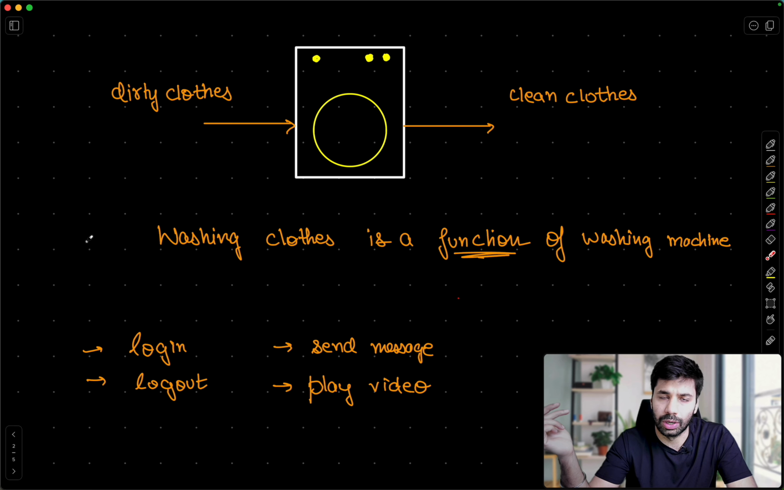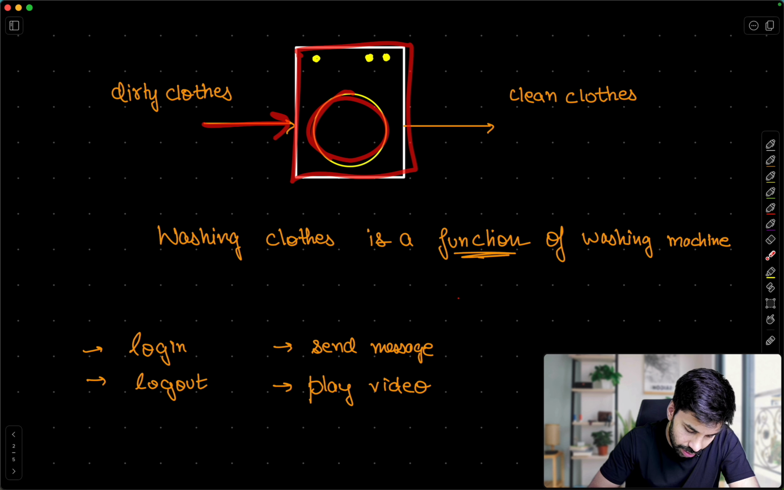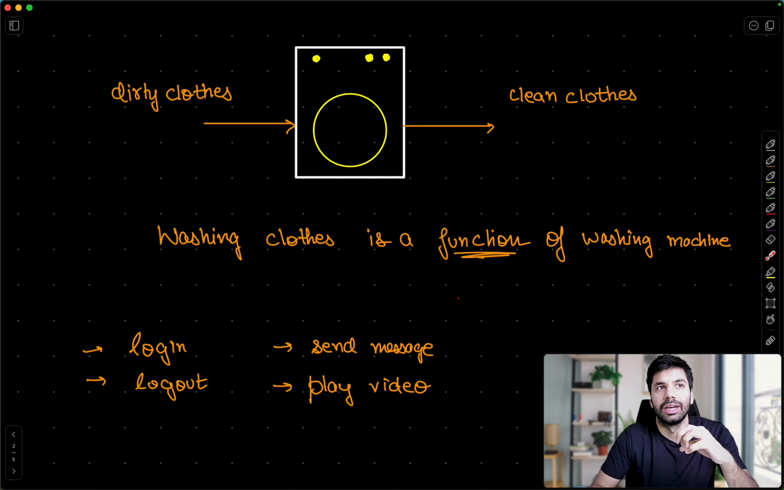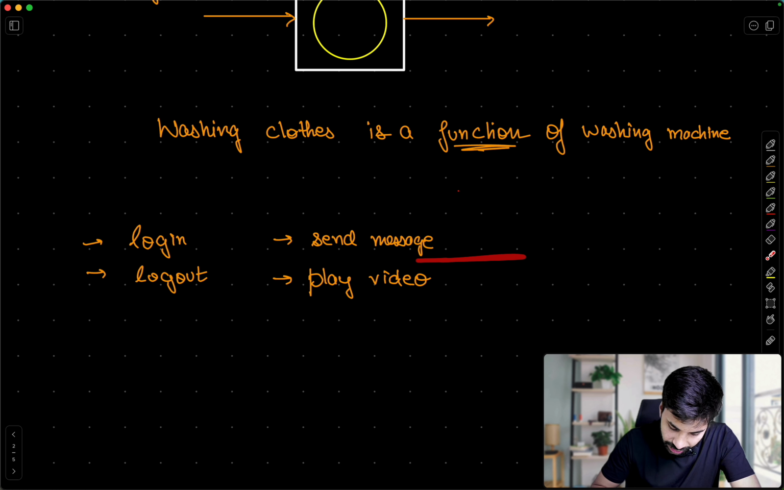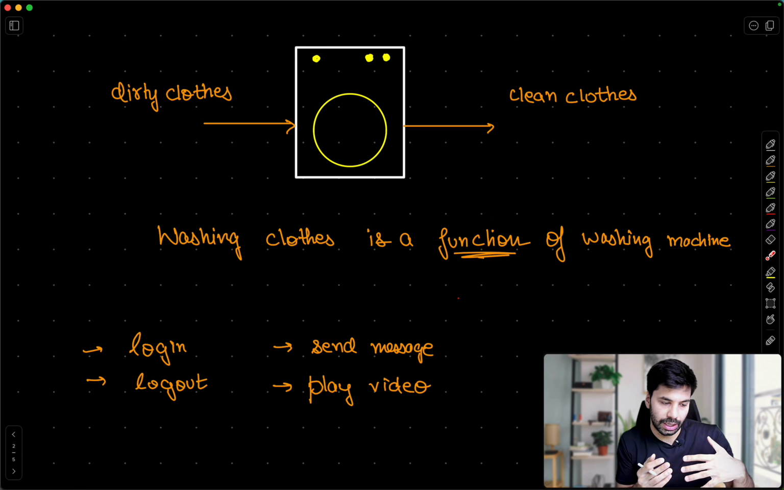Now let us understand functions using a real life example intuitively as well. We have a washing machine. In that washing machine, we send the dirty clothes and we basically get out our clean clothes, right? So washing clothes is a function of our washing machine, as you can see.